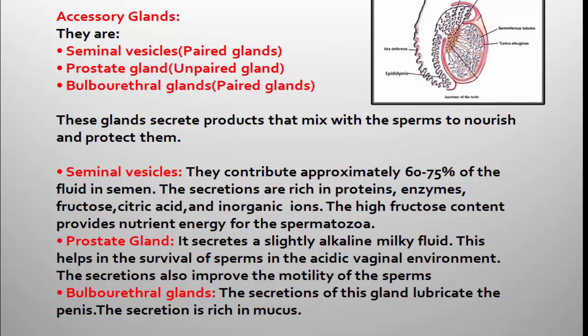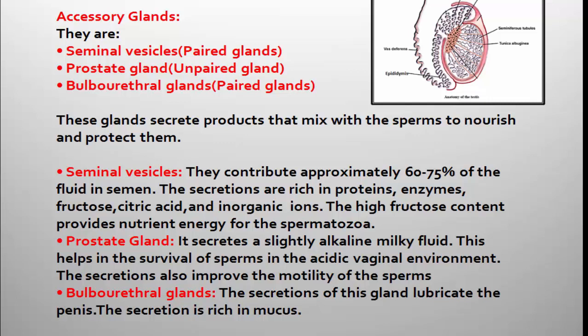Then what is the main function of secretion of the seminal vesicle? The secretion of seminal vesicles is rich in fructose, and this fructose provides nutrient energy for the spermatozoa. Then one more paired glands are the bulbourethral glands.